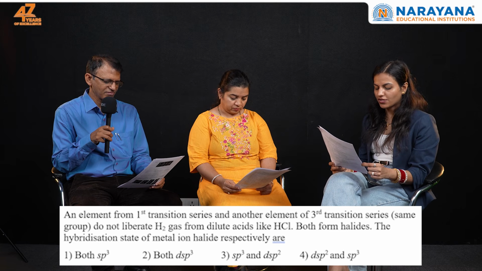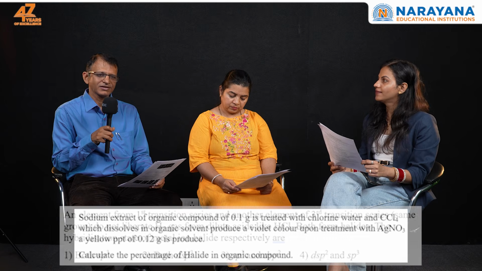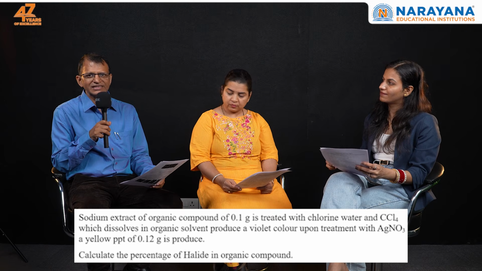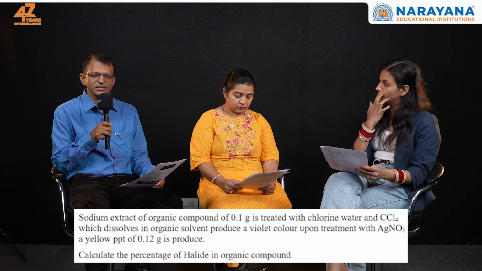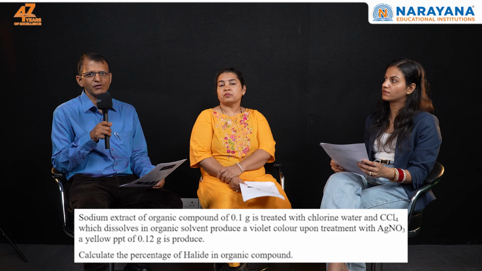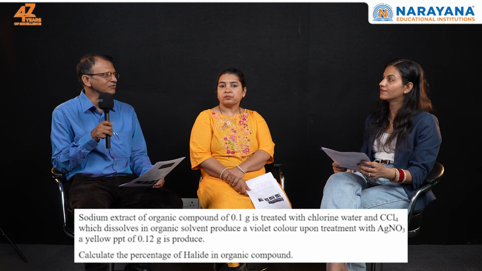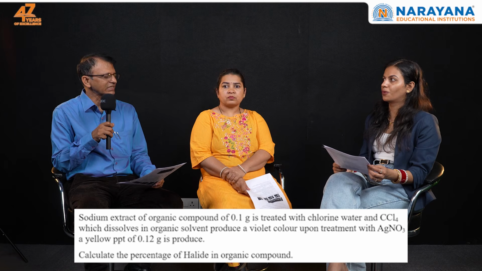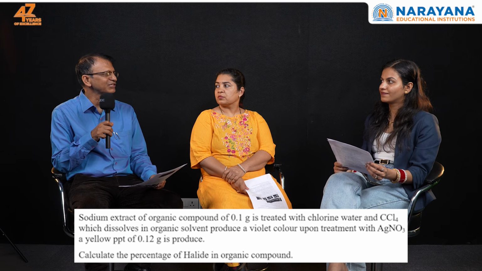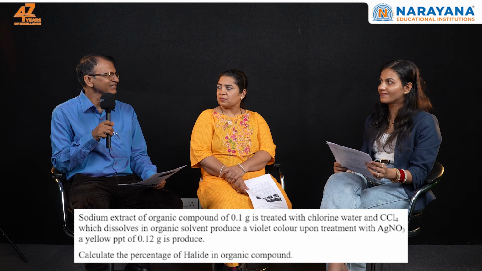Then with this, the next question, number 18. I am saying that in the last paper and the previous paper also, they are focusing more on quantitative estimation of organic compounds. In each paper there is one or two questions based on that. In earlier years, the Jaldal method and Dumas method were famous.